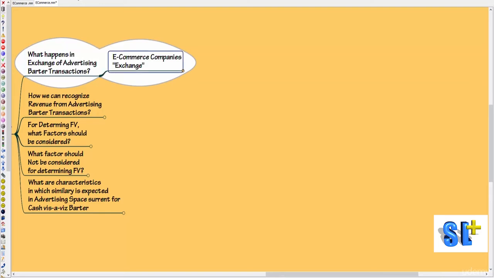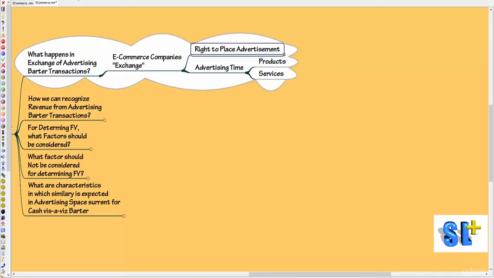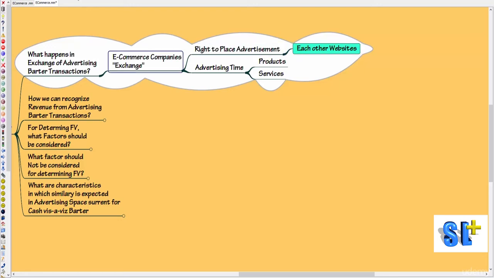See, e-commerce companies will be exchanging the right to place advertisements in each other's websites. Let's say there are 2 e-commerce companies, A and B. A is going to place an advertisement in B, and B is going to place an advertisement in A, and both of them are not going to pay any cash for placing these advertisements because it's a barter transaction.